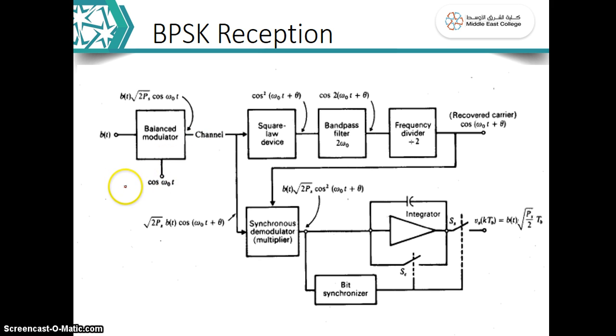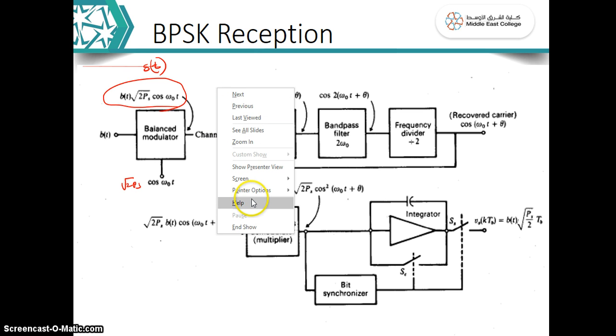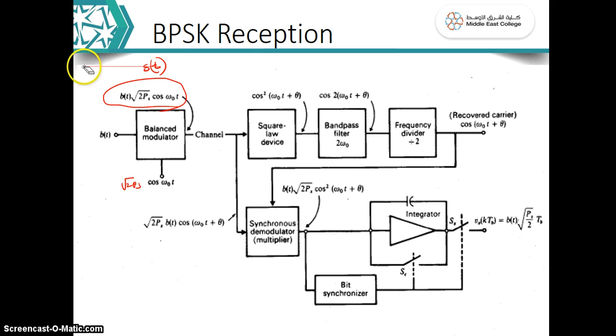carrier. Carrier is nothing but root 2 Ps cos omega 0 t. So your output will be b(t) into root 2 Ps cos omega 0 t. This is the one we are going to transmit. So this is your transmitted signal s(t). This is the one signal we are going to transmit through the channel. So the signal transmitted through the channel is b(t) into root 2 Ps cos omega 0 t.